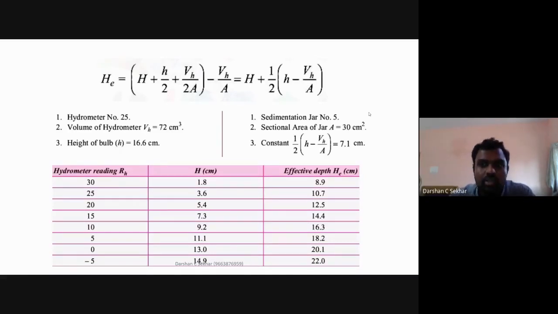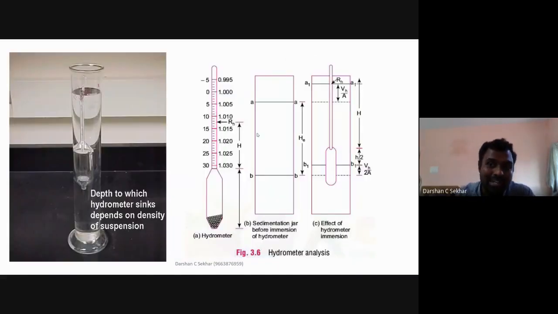Volume of the hydrometer, in the sense that my hydrometer is calibrated such that if I place it in pure water, distilled water, my reading will be 1.00. In that range only it will be there, because for pure water this is the range. That is how it has been manufactured. So how do I find out this volume?